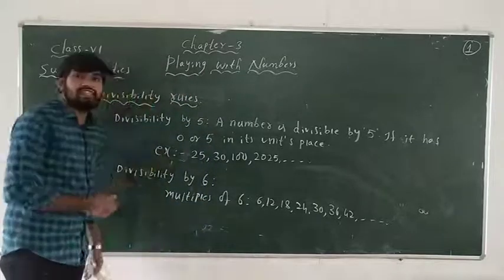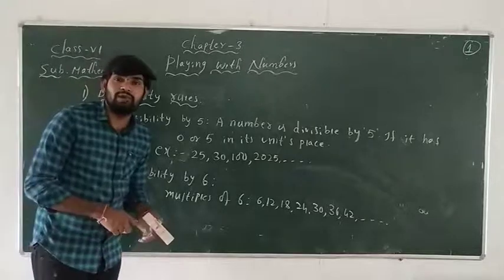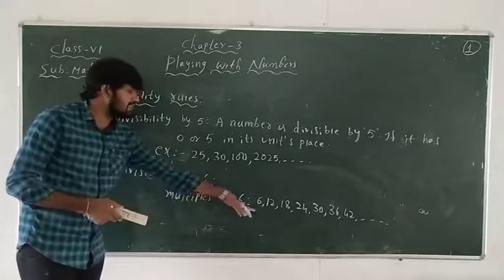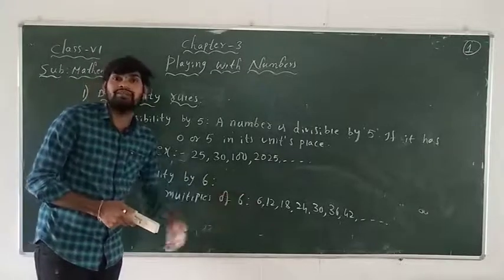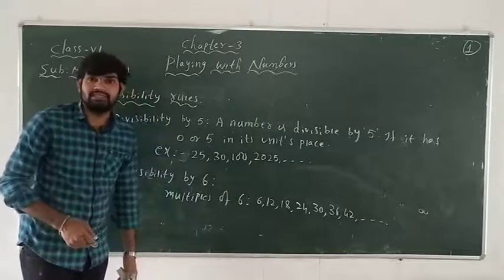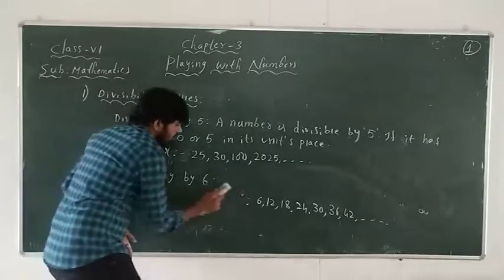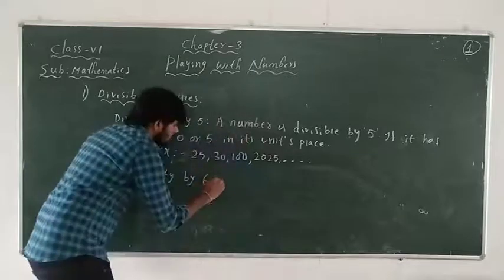Now from that what we can say is, if a given number is divisible by 2 and 3, then the given number is also divisible by 6, otherwise not. So what is the statement?